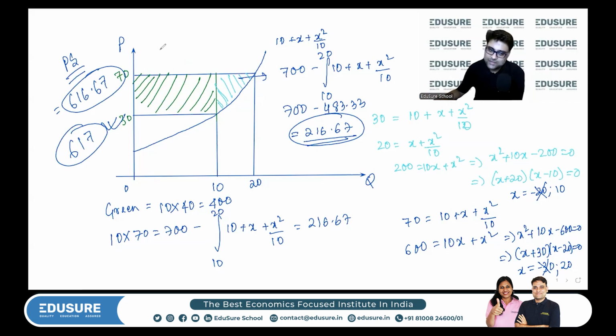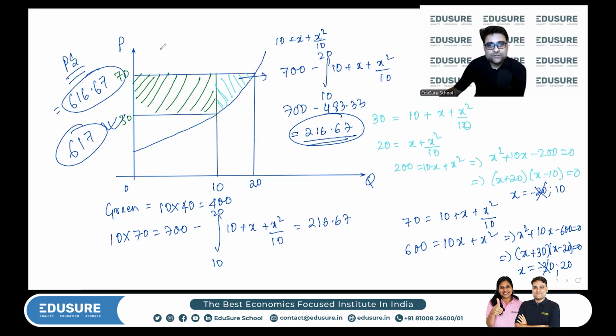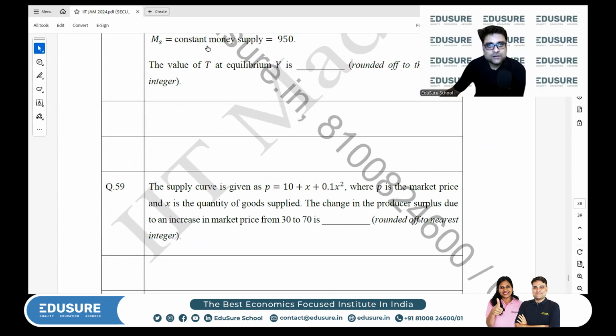It's a lengthy question, yes. So rounded off to the nearest integer, you can write 617.